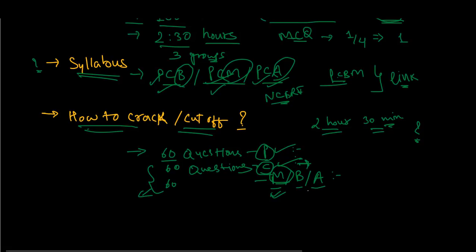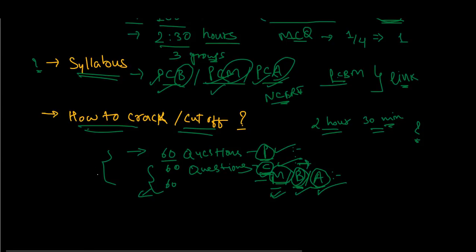Second, if you are from biology, then attempt biology first, because those are memory-based questions, and the level of this exam is not as tough as compared to NEET. So first clear the biology section, then go for chemistry, and then physics. It is almost similar if you are coming from the agriculture group: first clear agriculture, then chemistry, then physics. If you attempt in this pattern, you can definitely clear the exam.